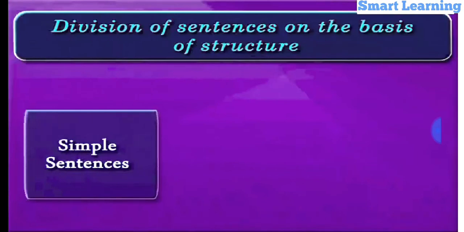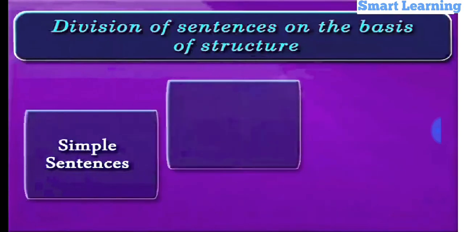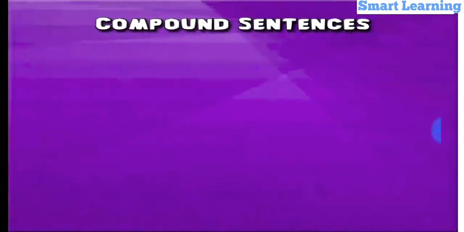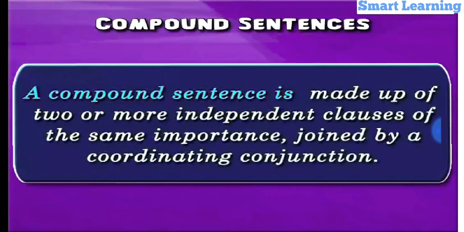Next type of sentence based on the structure is compound sentences. By definition, a compound sentence is made up of two or more independent clauses of the same importance, joined by a coordinating conjunction. So, a compound sentence contains two independent clauses, that is, clauses that stand by itself, that are joined by coordinating conjunctions, or conjunctions that connect words, phrases, and clauses.